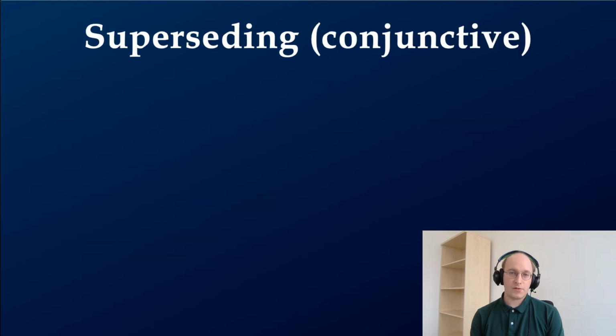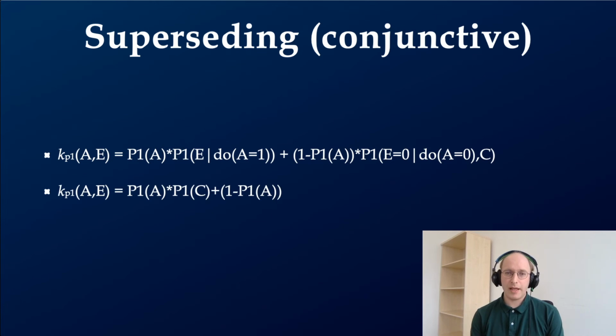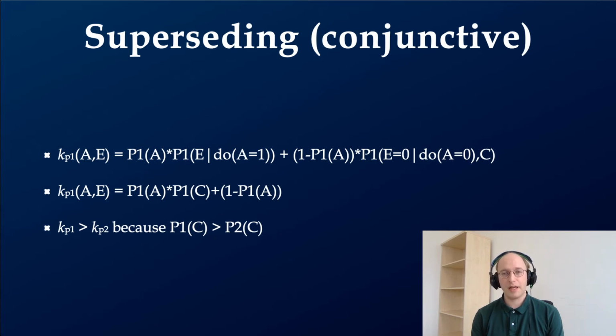Causal superseding works very similarly, except we're now looking at the causal strength of A instead of C. But the math is exactly the same. We can simplify the equation in exactly the same way. And again, the only thing affected by the norm violation is the probability of thinking of a possibility in which C occurs, P2C. And because P2C is going to be less than P1C, the sufficiency term is going to be reduced in that case. A is less sufficient, therefore causal strength of A is reduced, causal superseding.